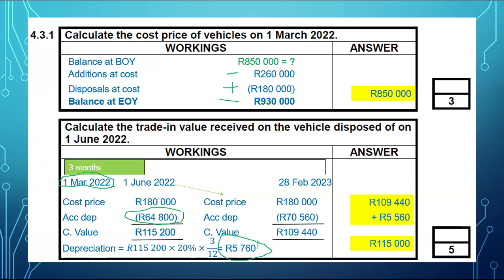I hope I'm making sense. The only time you'll have a profit on sale of an asset is when the selling price is higher than the carrying value. And the only time you'll have a loss from the disposal of an asset is when the selling price is lower than the carrying value. I hope that makes sense.